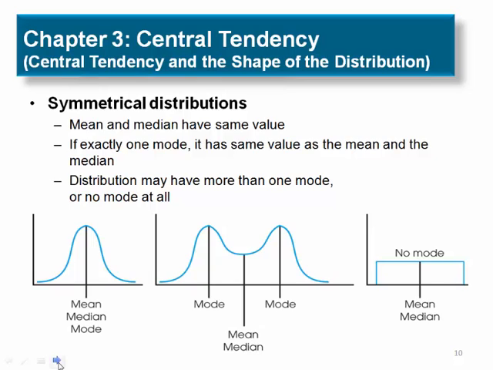If a symmetrical distribution has only one mode, it will also be exactly in the center of the distribution. In this case, all three measures of central tendency, the mean, the median, and the mode, will have the same value. On the other hand, a bimodal distribution that is symmetrical will have the mean and the median together in the center with the modes on each side. A rectangular distribution has no mode because all the X values occur with the same frequency. Still, the mean and the median will be in the center of the distribution and equivalent in value.